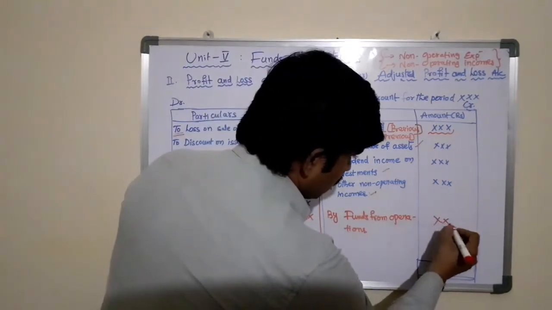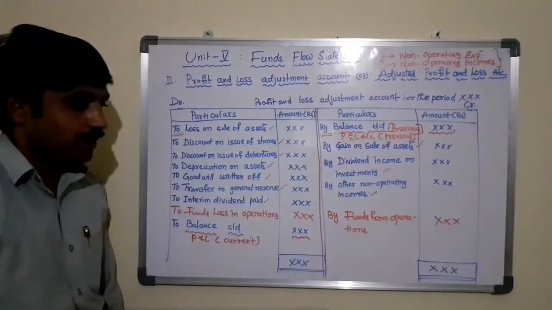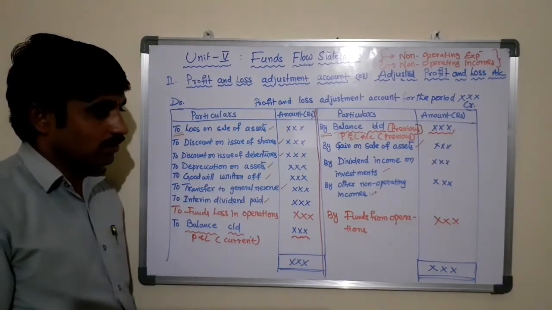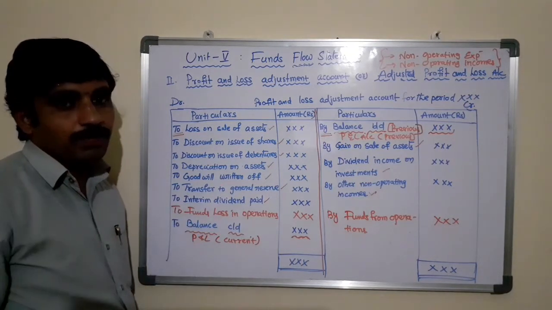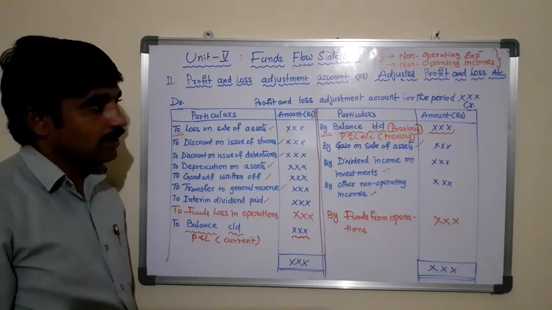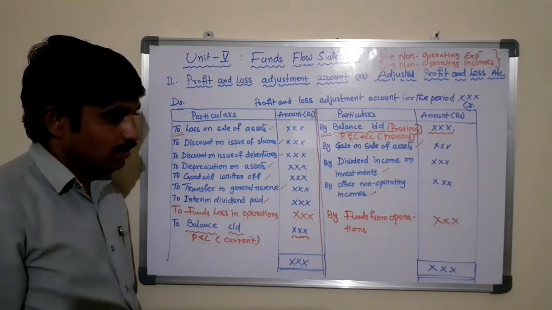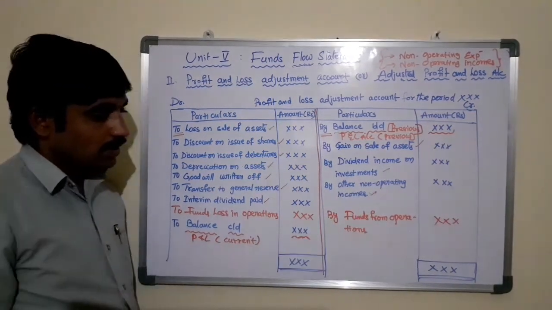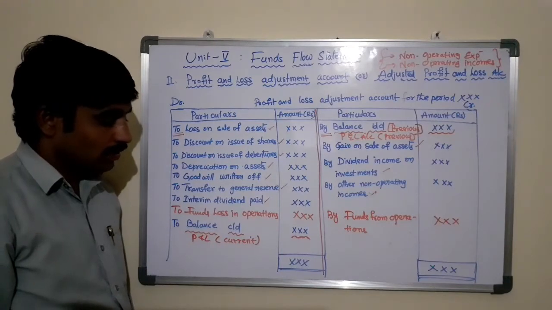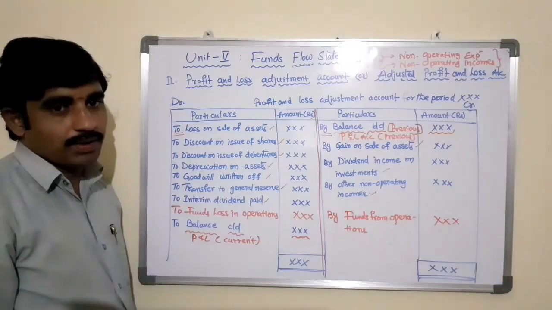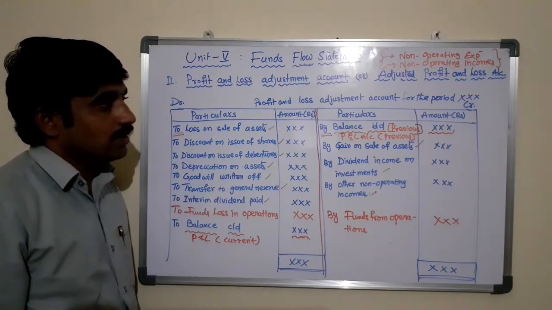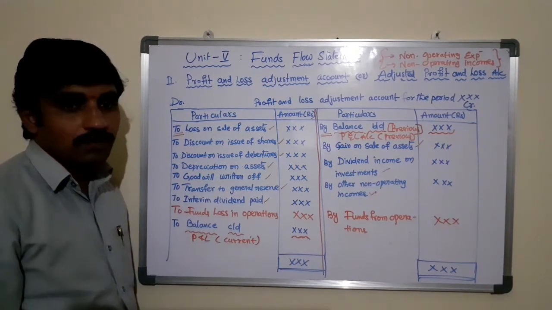So this is the process of preparing the profit and loss adjustment account. The purpose of preparing this account is to determine whether there is funds from operations or funds loss in operations for the given period.